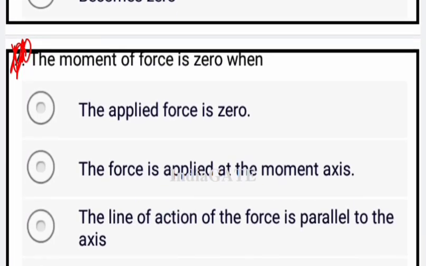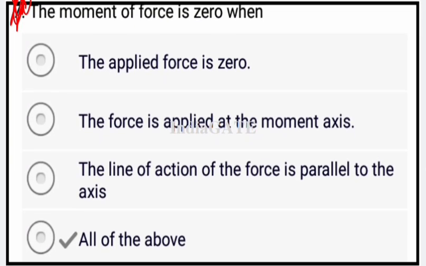Okay, now next question is, the moment of the force is 0 when, so all of the above options are correct, means the moment of the force is 0 when the applied force is 0, and the force is applied at the moment axis, and the line of action of the force is parallel to the axis.